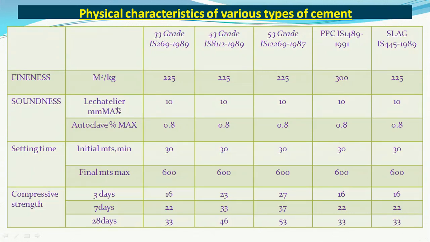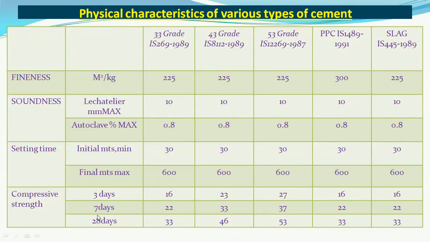Soundness, as we have just discussed, by Le Chatelier's method, should not be more than 10 millimeters. By autoclave, it should not be more than 0.8%. Setting time, initial setting time, very important, minimum 30 minutes, and final setting time should not be more than 600 minutes, that is 10 hours.